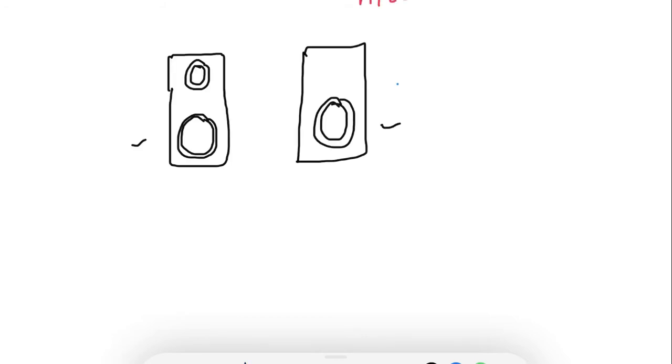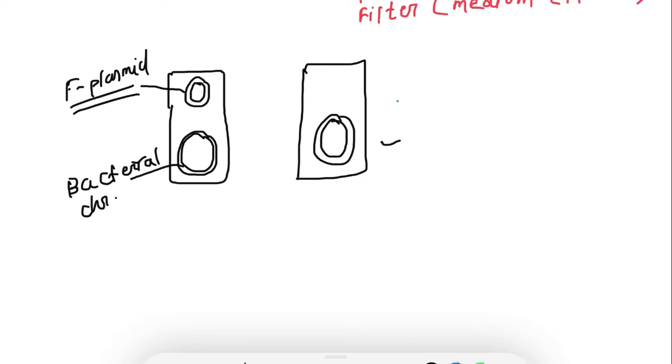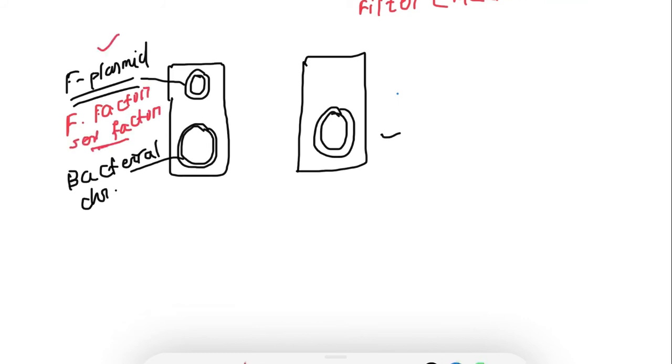So first, let's know some terms. So these are two bacteria. In the bacteria, there is the bacterial chromosome, and this one is the F plasmid. This F plasmid is also called the F factor. It is also called the sex factor.